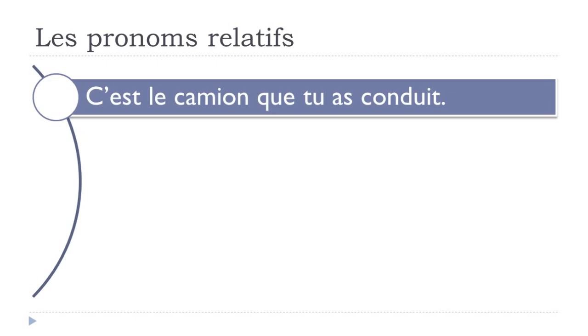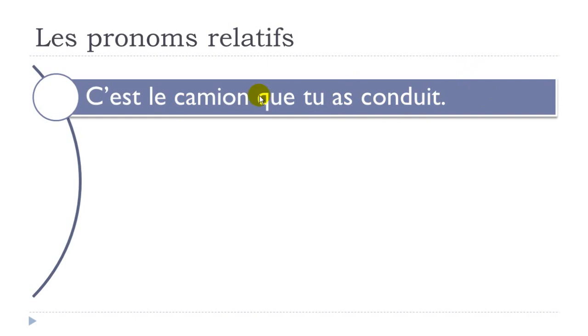So as I said, you know, for this admirer, adorer, all these examples that we've been covering so far, you don't pronounce it. So that's the reason why I wanted to put a few sentences in which you can see the difference. So the first one, c'est le camion que tu as conduit. Okay, le camion, it's the truck, okay, que tu as conduit. Conduire is to drive, okay, and you've got here the passé composé form, okay.